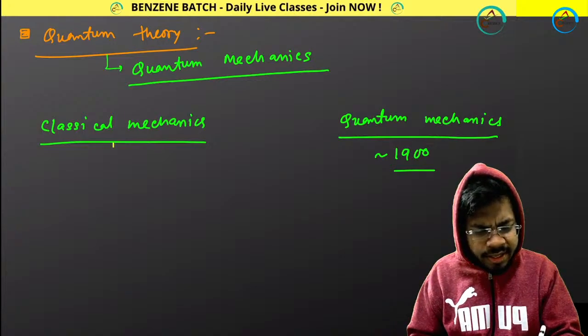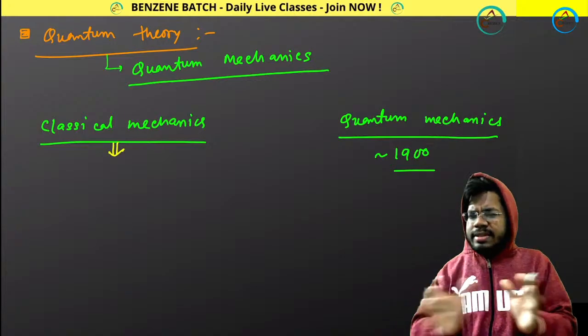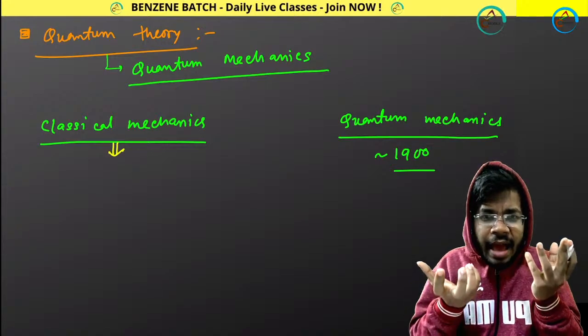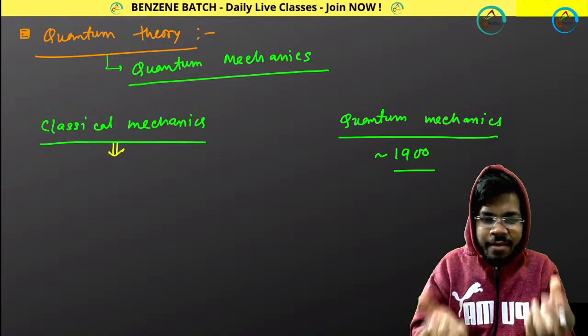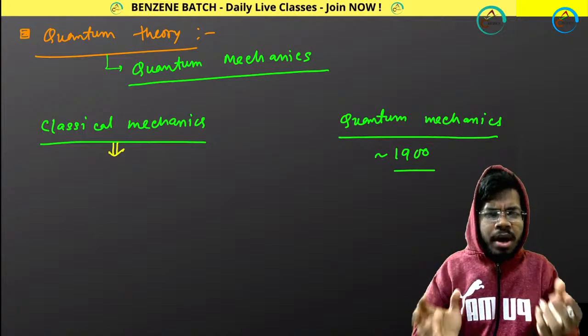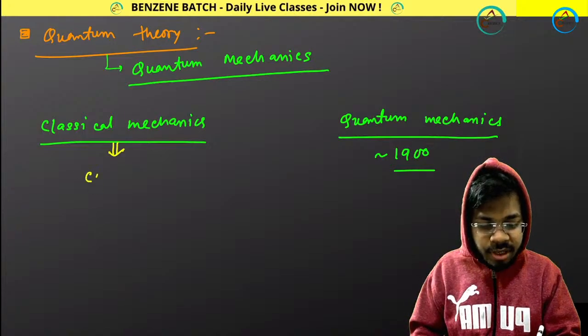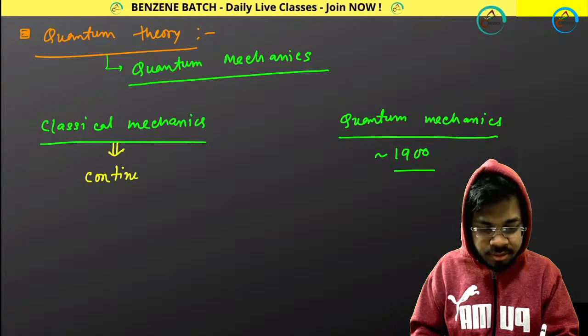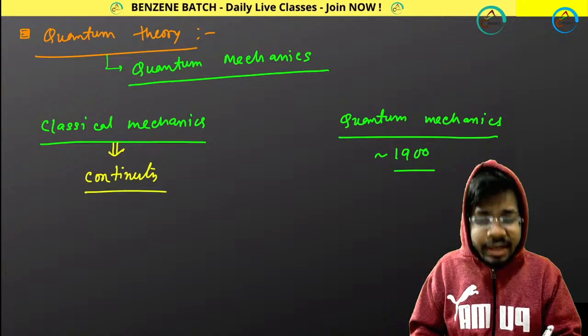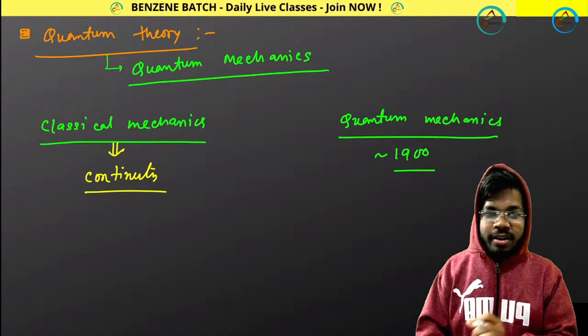Classical mechanics basically says that whatever we see, whatever we feel, everything has some continuous property, or everything shows continuity. But quantum mechanics says no, it's wrong.